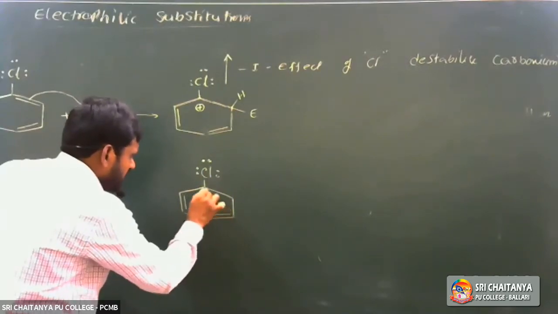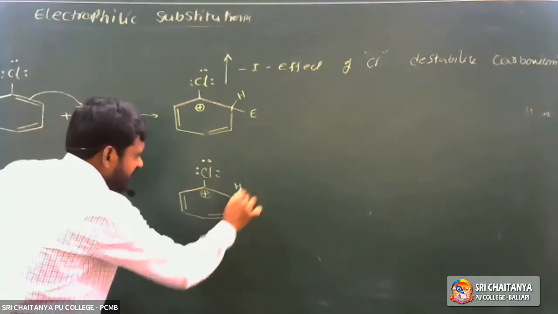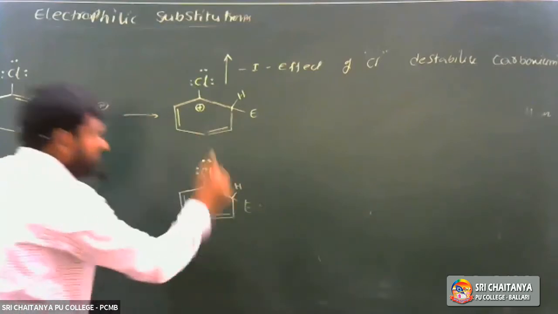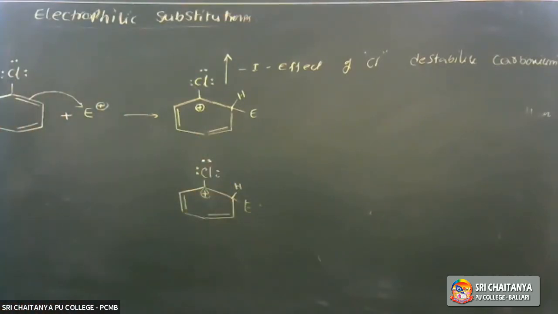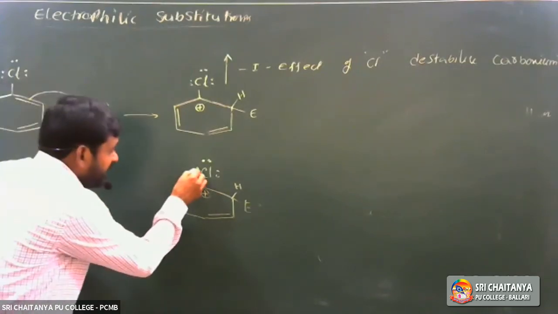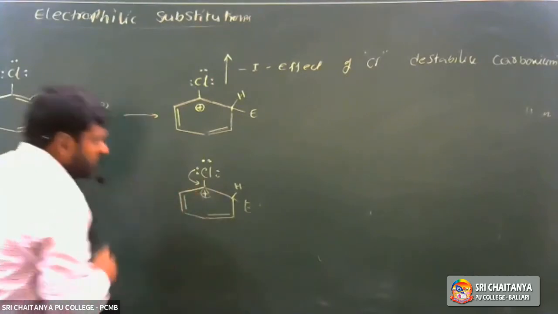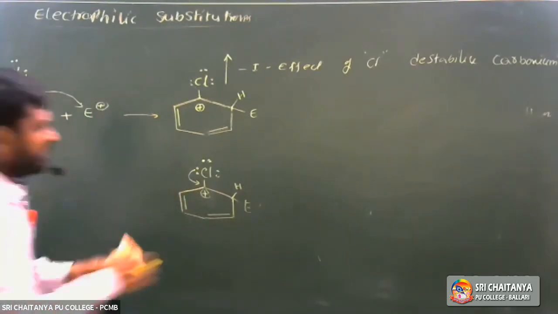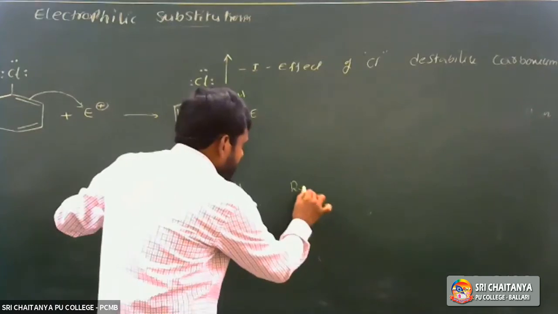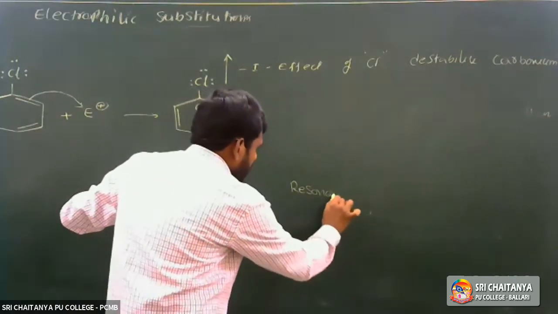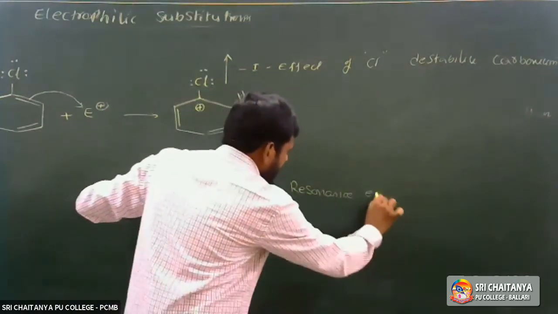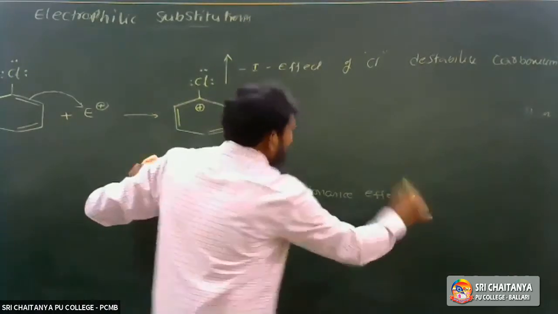Next, it is a carbocation. Next, it is a hydrogen. Next, it is the electrophile, so it also has an electron releasing nature. It is a resonance effect.